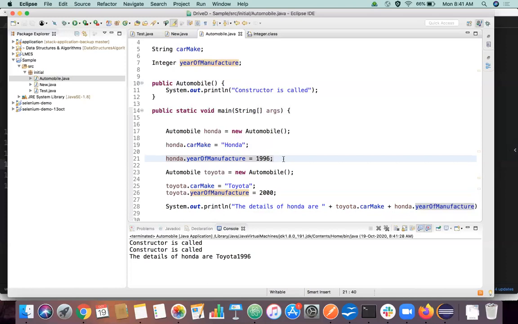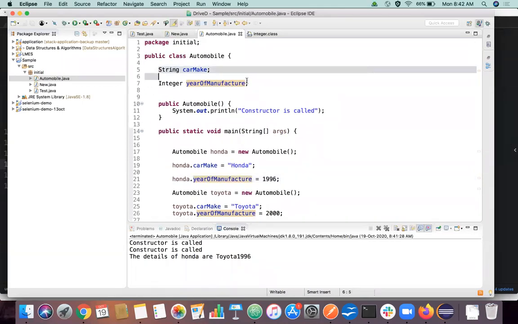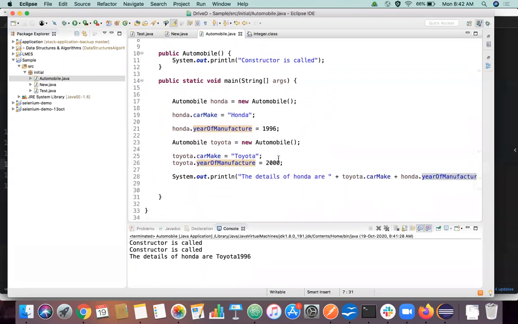Yeah, actually, I didn't see that you had called Honda year of manufacture. I thought it was Toyota year of manufacture. Okay. So the idea is this: Toyota and Honda are entirely different objects, which are present in memory in entirely different areas. So whatever value we declare inside this Toyota object will not affect Honda, and vice versa, even though both car make and year of manufacture are present in the same class, automobile. That's the basic idea.